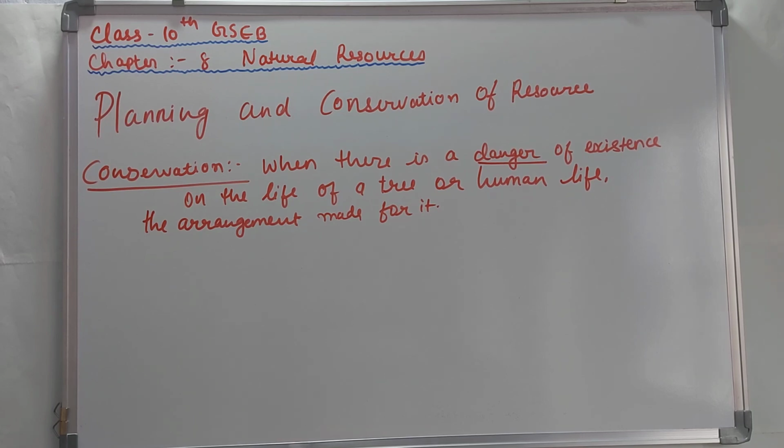Then comes, citizens should be well acquainted with all facts associated with the rational usage of resources, and public awareness should be cultivated. In our country, many people don't know exactly what resources are, what their use is, how we should use them, and the facts about resources, that whether you will get them in the future or face many problems without them. So the awareness is not so much in our country. As citizens of India, we should try to spread awareness to the people who really don't know how to use and conserve resources.